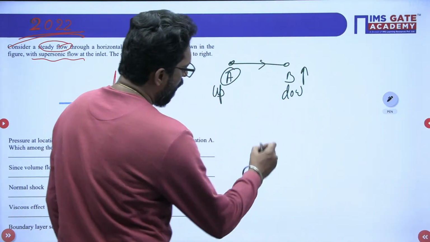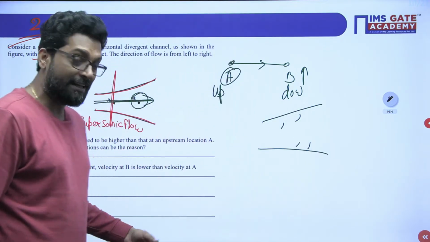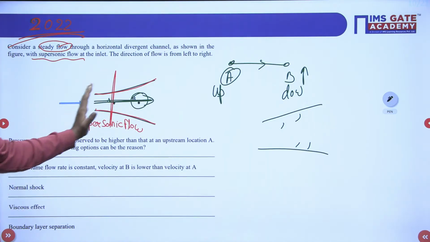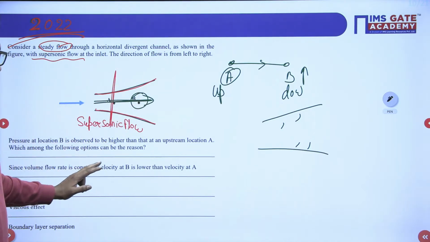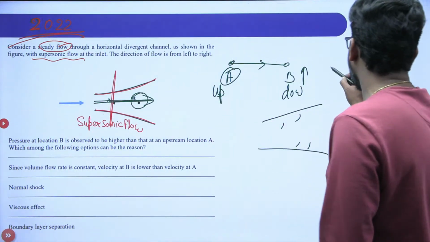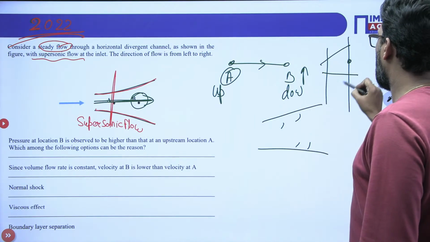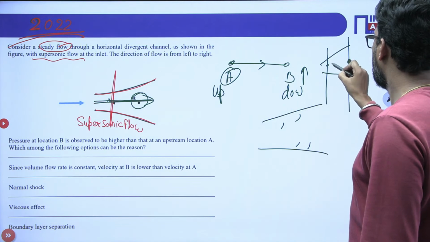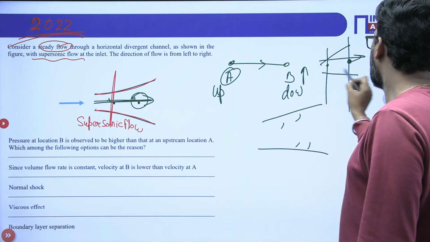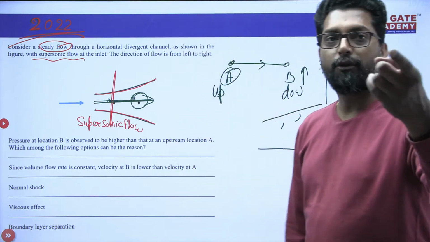We all know that in a divergent section there may be boundary layer separation, but whether this option is correct or not, we have to check. Since the volume flow rate is the same, the velocity at B is lower than velocity at A. Yes, in a divergent section the velocity is low where the area is maximum and pressure is high. But this is for incompressible fluid, not compressible. For compressible fluid we have to decide with the Mach number.